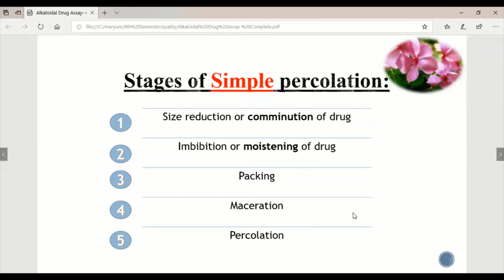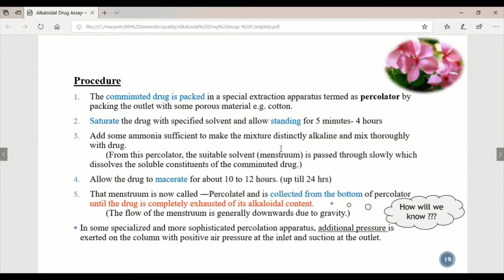We can also reuse the drug with other menstruum to get the maximum alkaloid content from the same crude drug. We can repeat this process in a cyclic way.